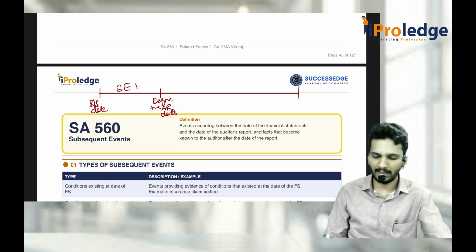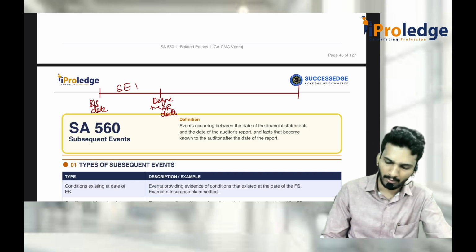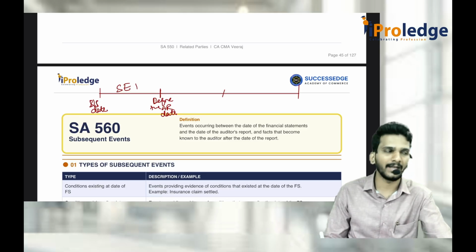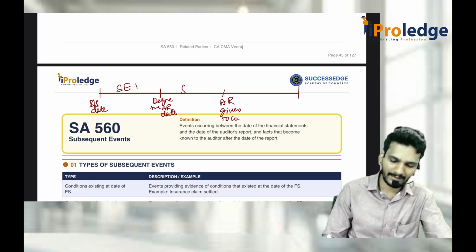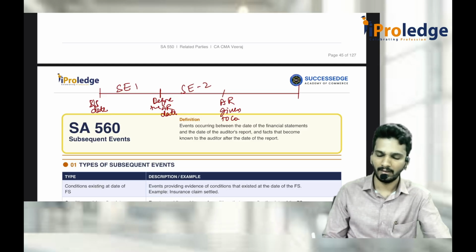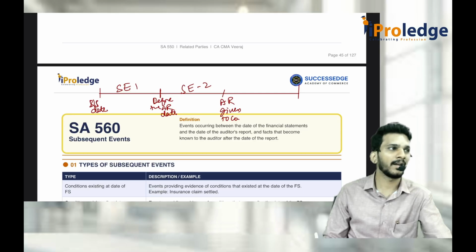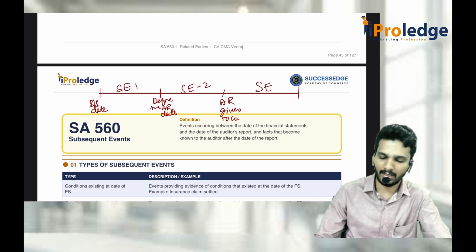No, sir, I completed the audit. I already prepared the audit report. I already gave that audit report to the company also. Audit report given to the company. This is called subsequent event 2. If there is any event which has come to be known about the situations. Third one is, no, sir, the audit report is already given to the company. The company has also already issued it to the public. Public means users of the financial statement. That is called subsequent event 3.